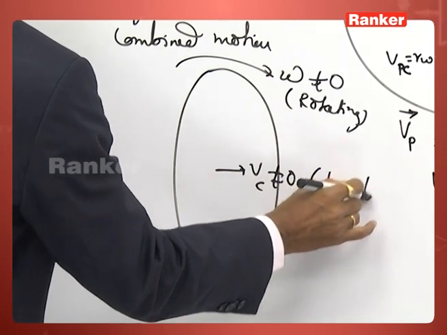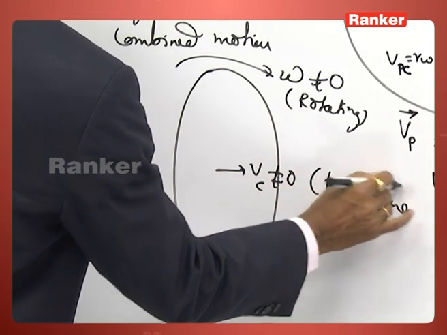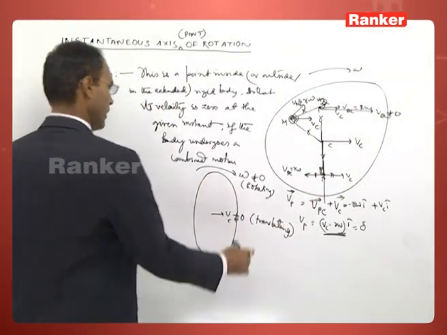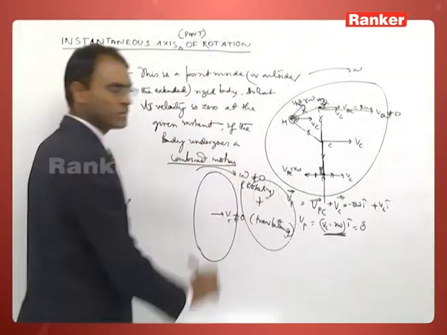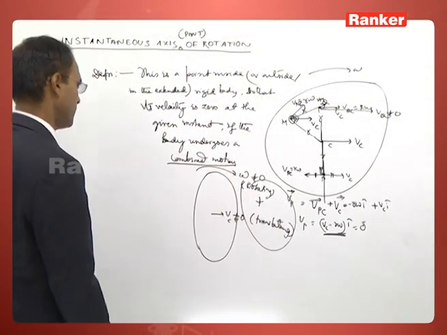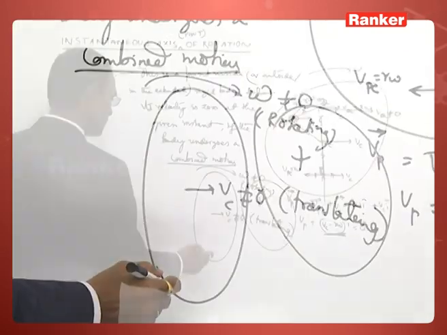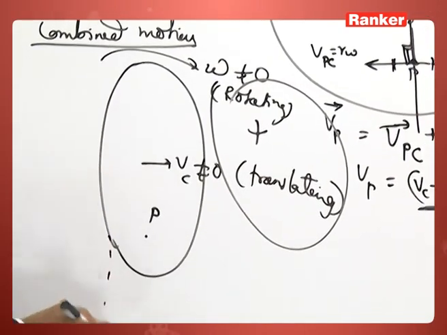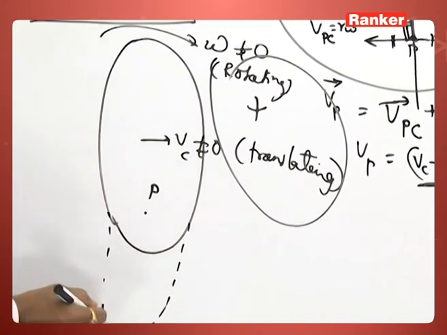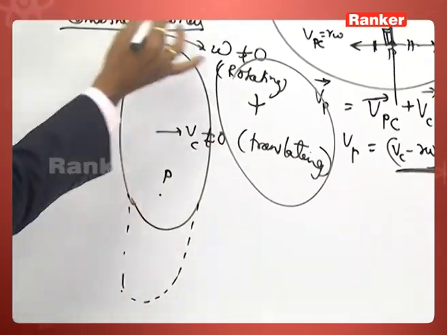Therefore it is having both rotation and translation, meaning combined motion. Under this condition, there must be a point inside, or that point may be outside or in the extended rigid body. You can extend the rigid body mentally.